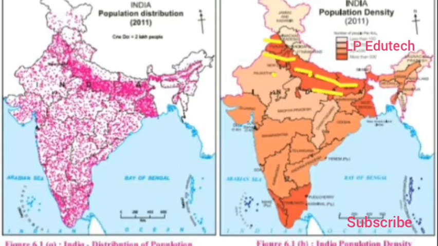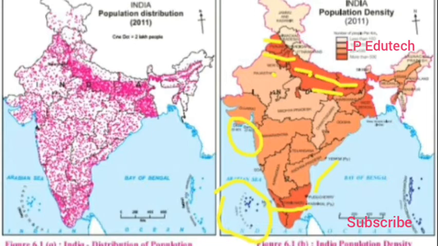Then when we come to the south part of India, we can find Tamil Nadu, Kerala and Puducherry as well. Also the islands Lakshadweep, Diu and Daman, and Dadra and Nagar Haveli, which lies near Gujarat. Okay, so these are the answers for this.